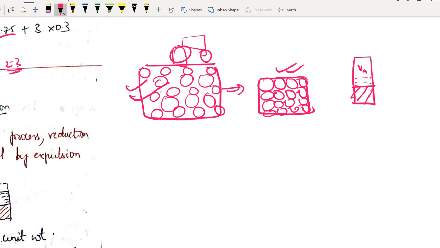One thing is strength, other thing is permeability. If the voids are huge, the water can easily pass from upstream to downstream. So we are compacting the soil so that now the permeability will be reduced. That is the advantage of compaction. I hope you got it. So when you are compacting the soil, the soil solids are coming close to each other. The strength of soil is increasing. As the strength of soil is increasing, bearing capacity will also increase.